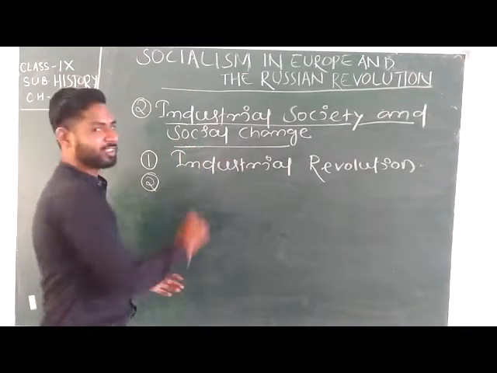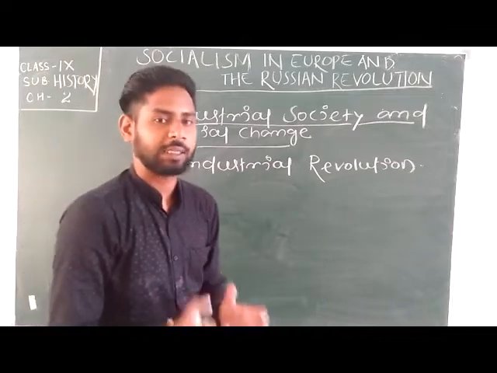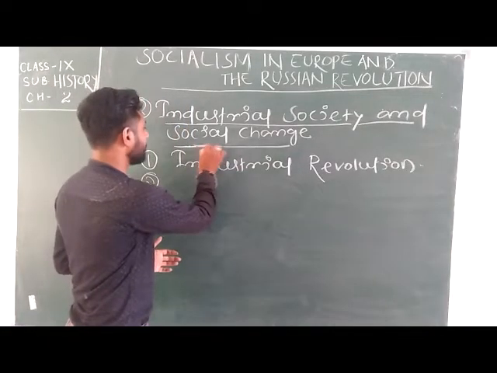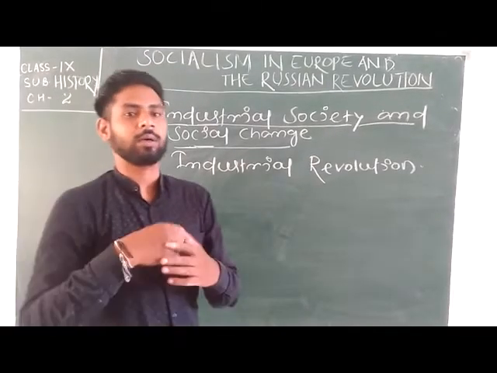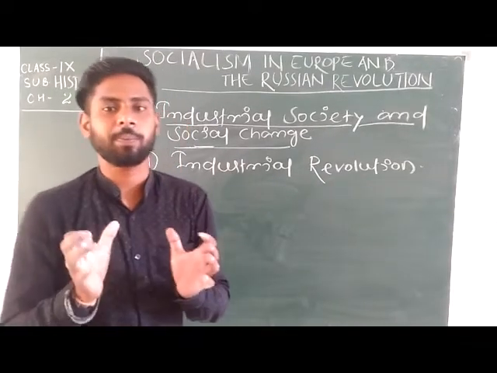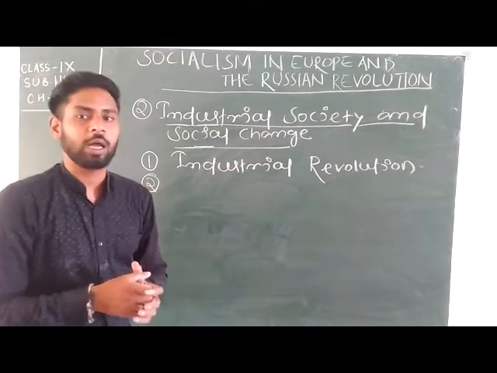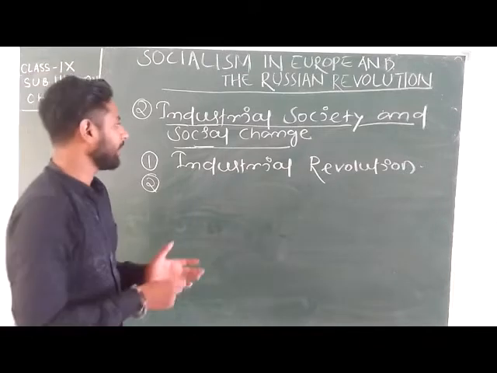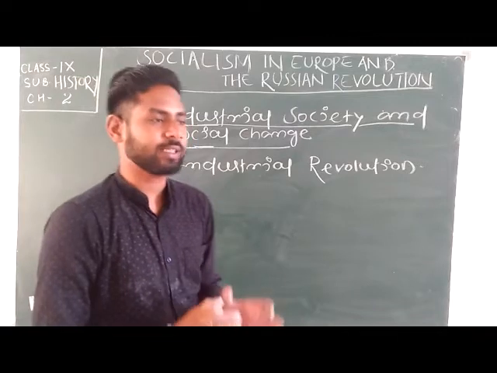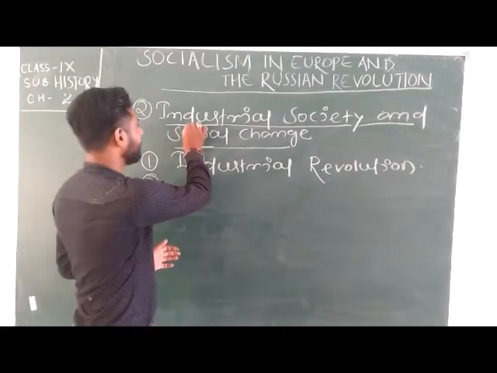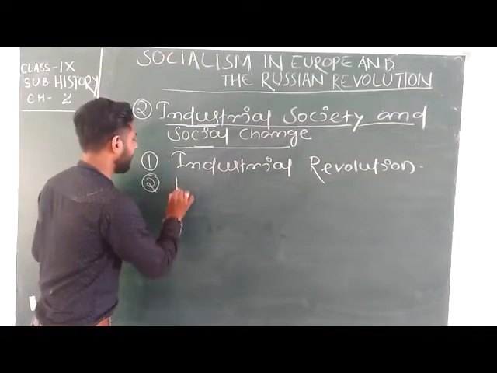Factory owners did this to create more goods. So many social changes took place at that time, and European society was known as industrial society.